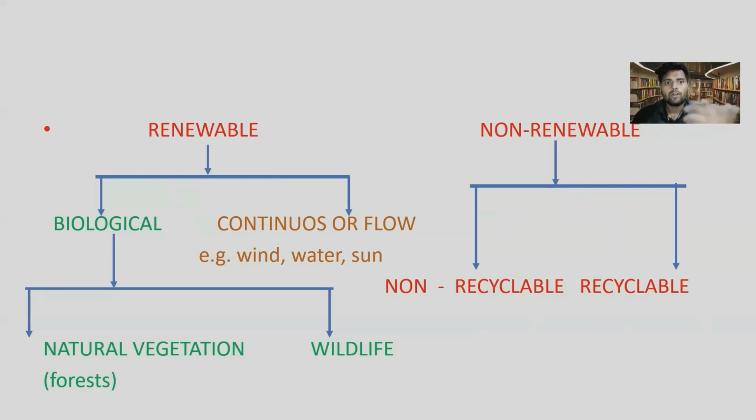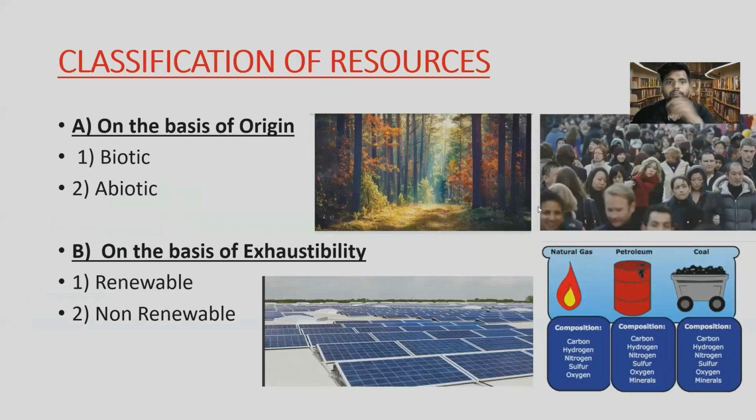Okay, so on the first hand, renewable means to use the original product again, while in recyclable, we use the waste product to make another product. So this is the main difference between these two terms. Don't get confused. And non-recyclable means we cannot even use the waste of the resource to make another product.